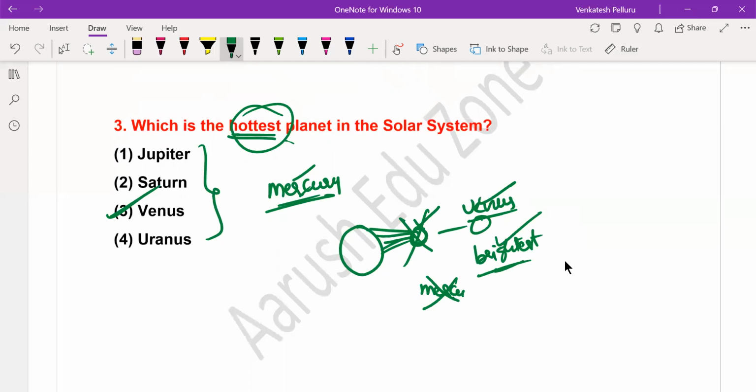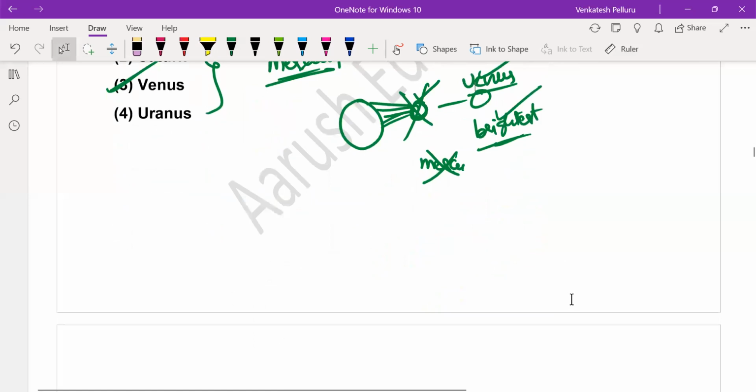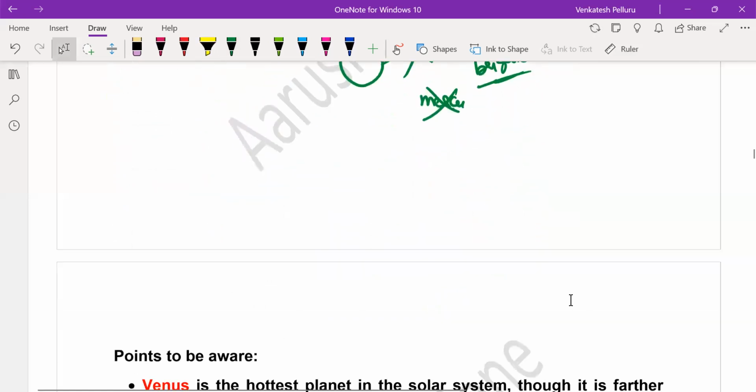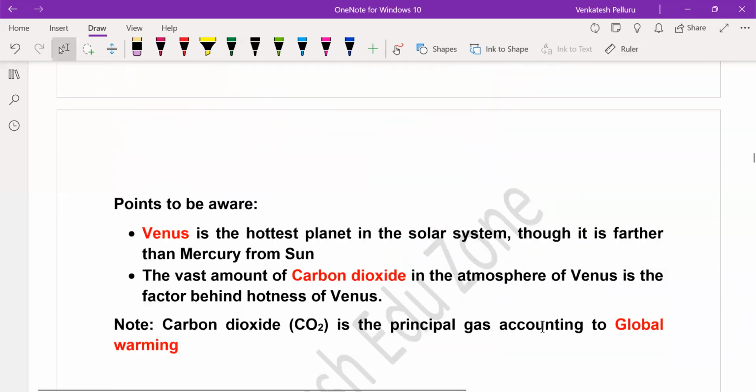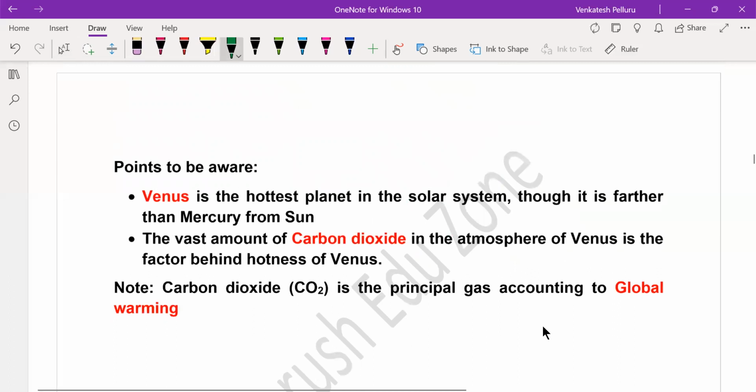The reason behind it is the presence of one of the gases responsible for global warming. I think everybody knows what global warming is. Global warming is a phenomenon where the surface temperature of the Earth has been increasing gradually because of the pollution that we are creating and the gases emitted due to pollution.